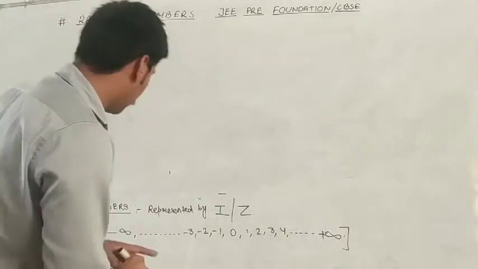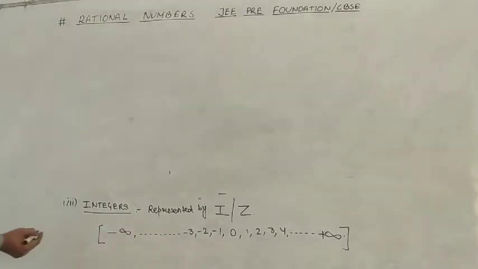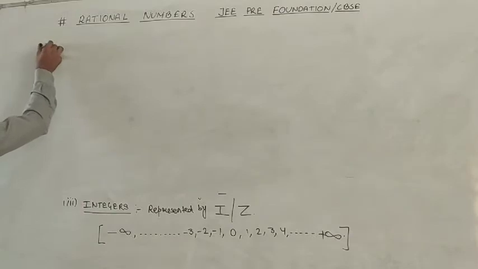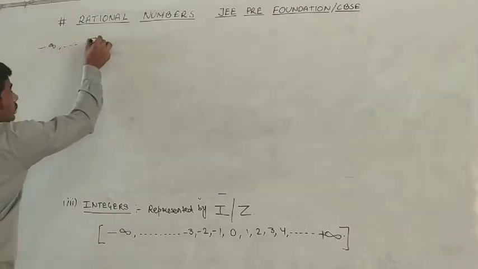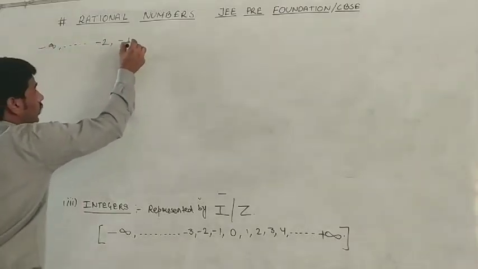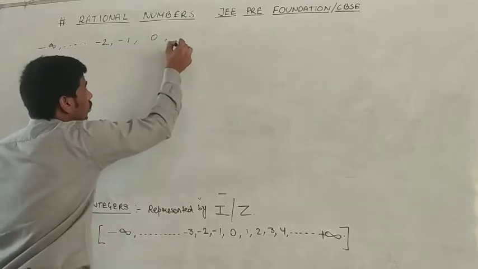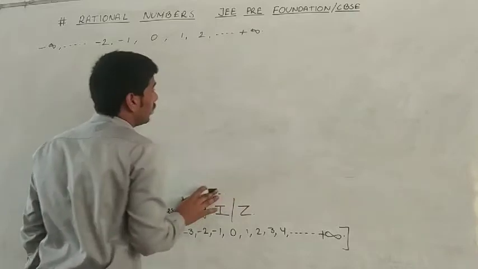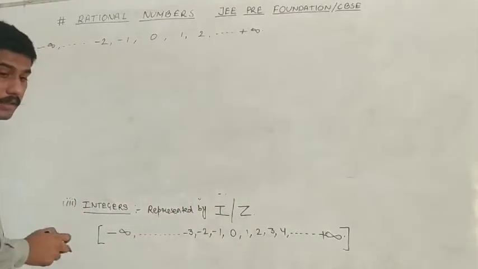Now guys, please concentrate. As I told you, what are integers? Minus infinity, -2, -1, 0, 1, 2, plus infinity are known as integers.